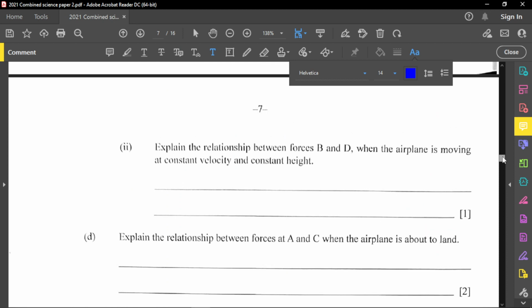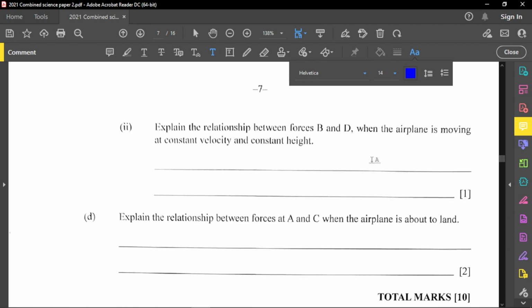If you move at a constant velocity and also a constant height, that means you're not going higher, you're not going lower. And so what must happen here is that both of them must be equal. So the relationship here is that they are equal in value. In other words, the net force there is going to be 0. They are equal, which means the net force acting forward or backwards is going to be 0.